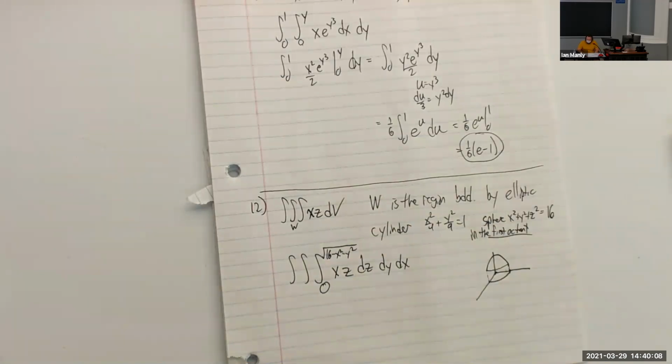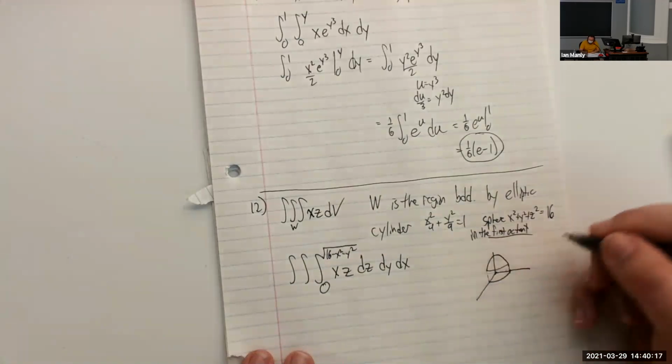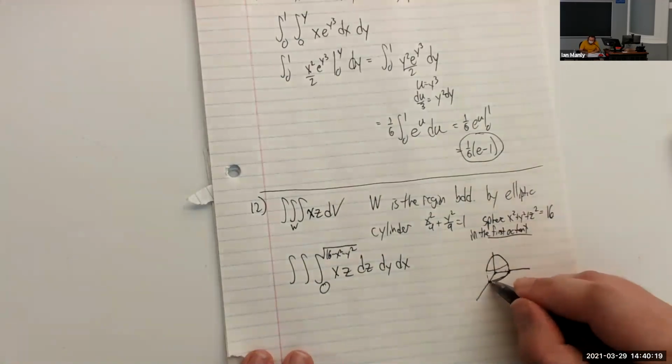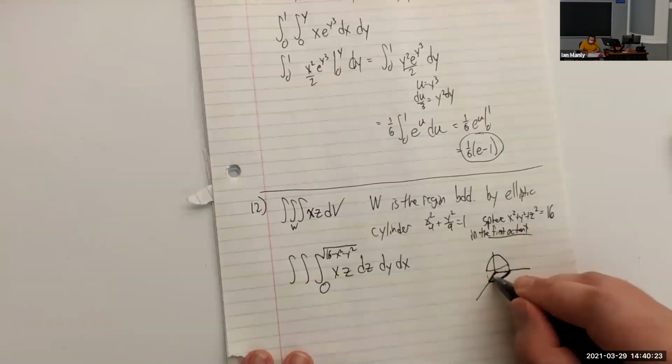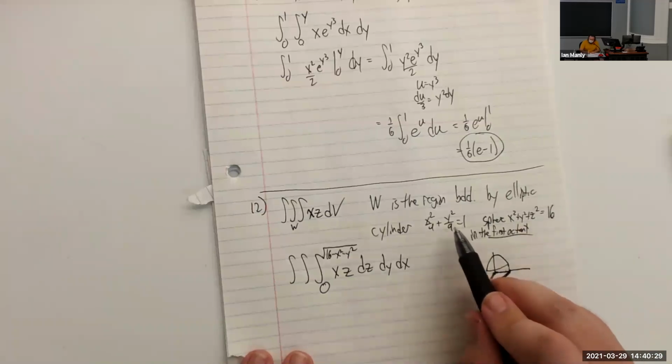Now let's pay attention to what the y bounds are going to be. So we kind of squash everything down to z equals 0, and we're just focusing on this region right here. This region is bounded by that elliptic cylinder, right? So we're going to solve for y here.